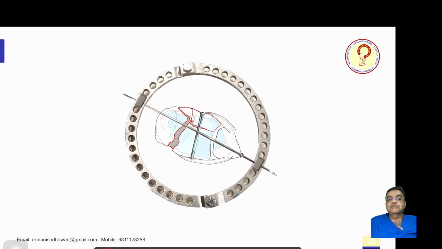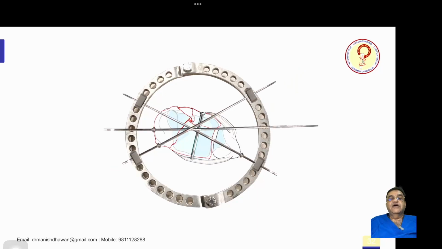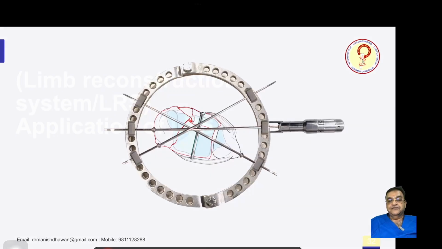Now you have to fix the middle fragment. So you put an olive wire, with the olive towards the middle side, from middle to lateral side, and then you put the wire fixation bolts and tension it. Once you tension it, the fracture closes. Now you put an additional olive wire from the middle side and tension it. So this gives a very solid fixation.